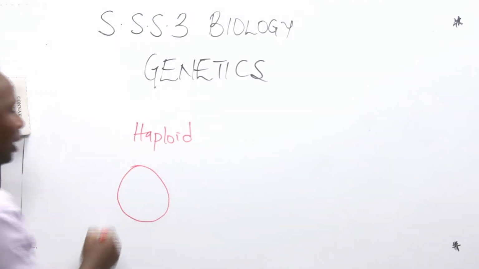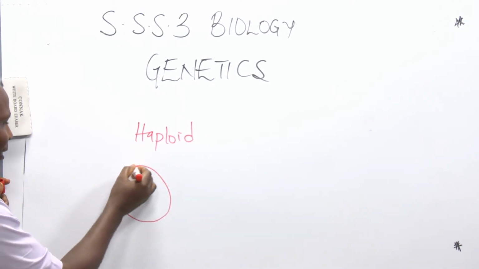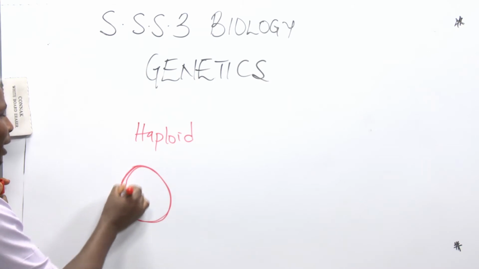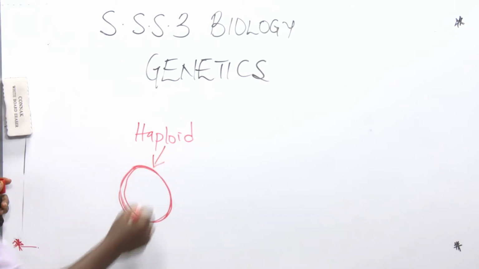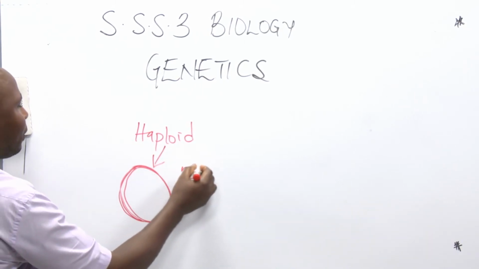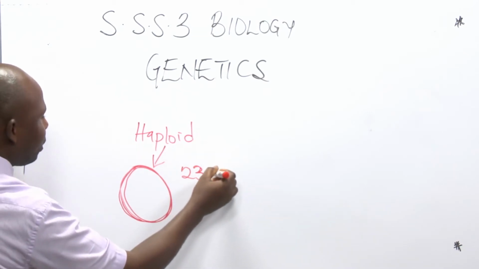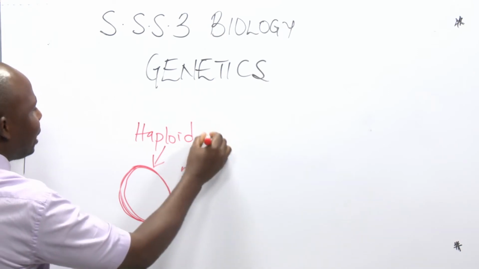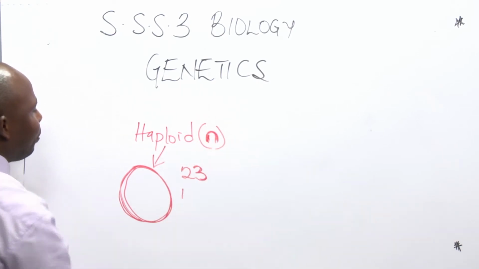It's like you are saying package. They are in sets. So when a cell contains just one set, we say that particular cell is haploid. A set is usually 23, and we represent haploid using small letter n, 23.